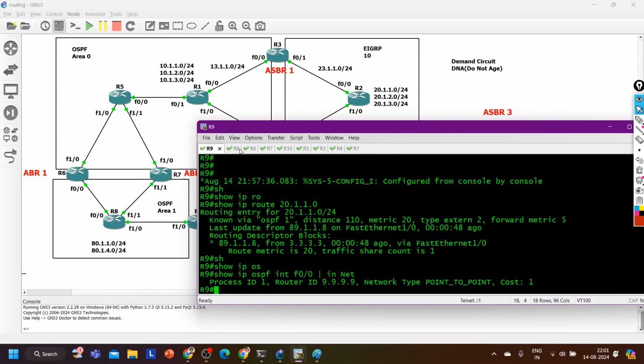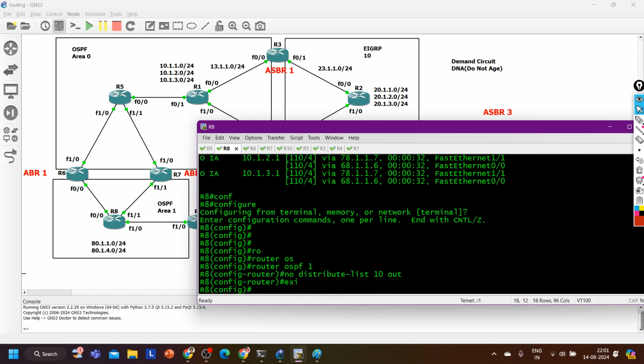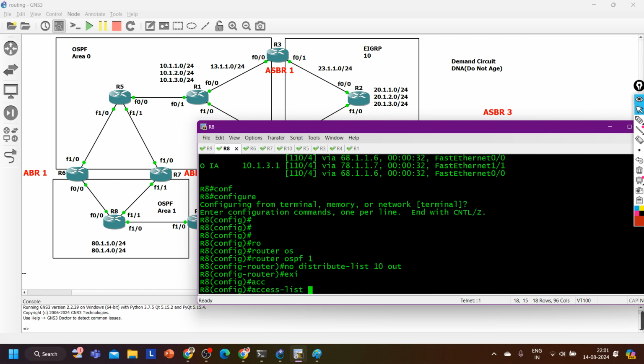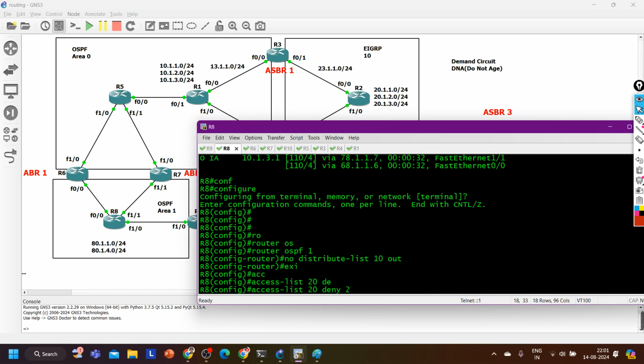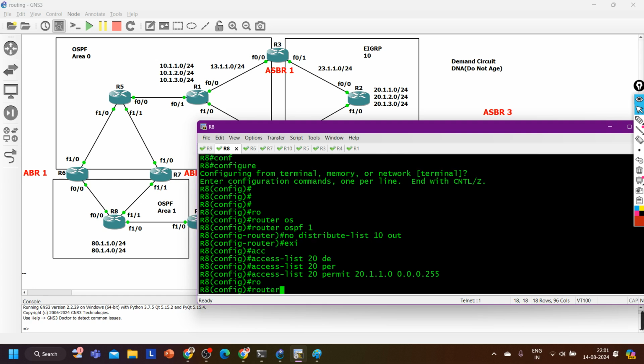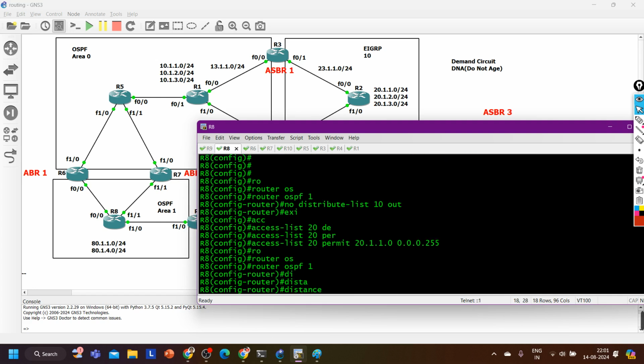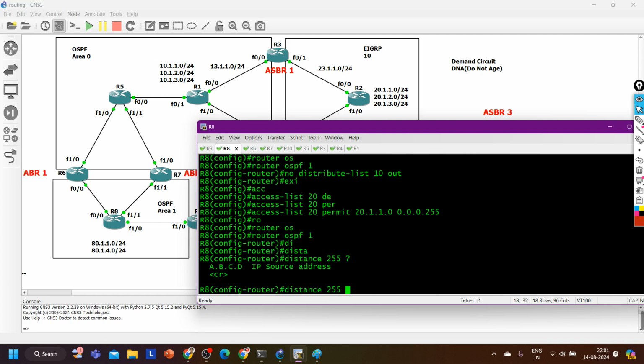See, for route filtering here, what can we do on router number 8? Let's say I want to filter 20.1.1.0. So I can create access list number 10 or access list number 20, deny or permit 20.1.1.0 0.0.0.255. Then say router ospf 1 and distance 255.